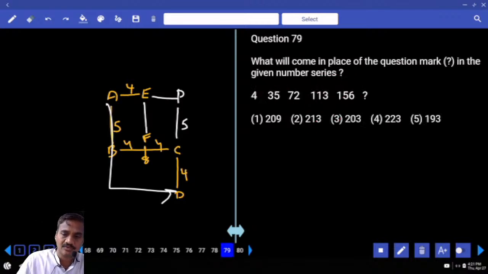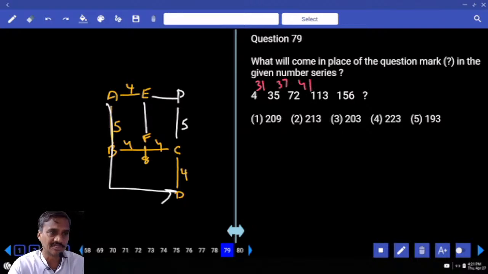Then 79. 4, 35, 72. Now if you check out the difference, 31. Next difference is so much? 37. Next one is so much? 41. What are these numbers? Prime numbers. 41, 43, 47. Now 47, 15 plus 4, 19. That is 203, choice 3, 79.